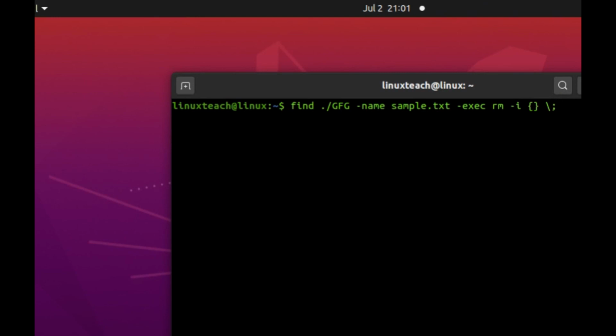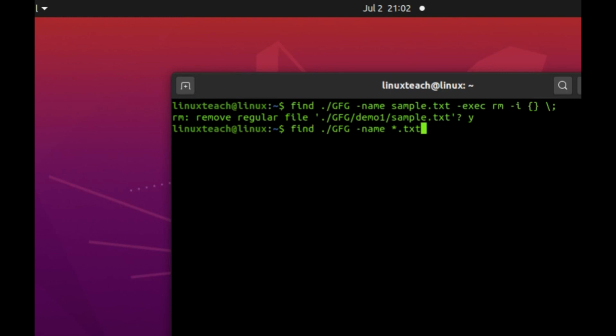Just hit enter, and it asks to remove the regular file. If we press y, it will remove this file, and if we enter n, it will not delete. So we press y and hit enter. Now check if we have our txt file inside gfg. Hit enter, and it shows nothing. It means the file is deleted. So let's move forward.